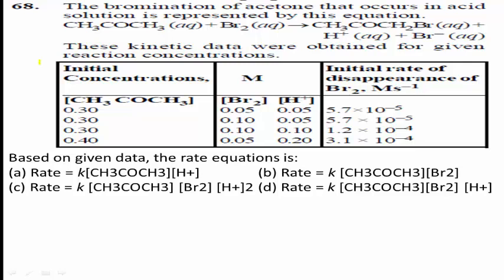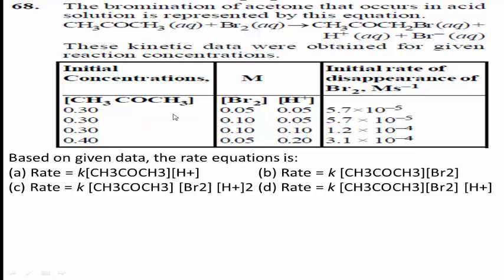These kinetic data were obtained for the given reaction concentrations. They are given in columns: initial concentrations in M, and initial rate of disappearance of Br2 in M per second. In the first one, CH3COCH3, Br2 and H plus are given as 0.30, 0.30, 0.30, 0.40, like these values. Carefully observe the values.